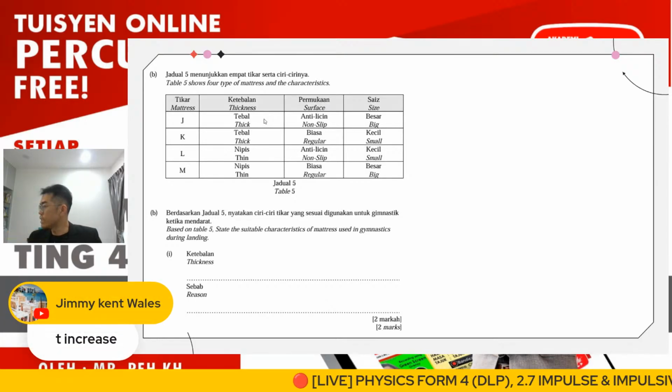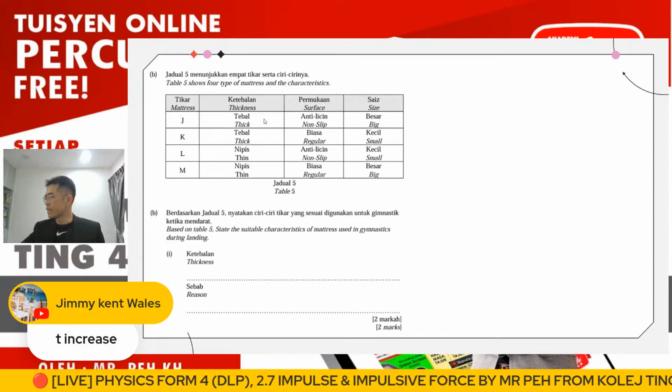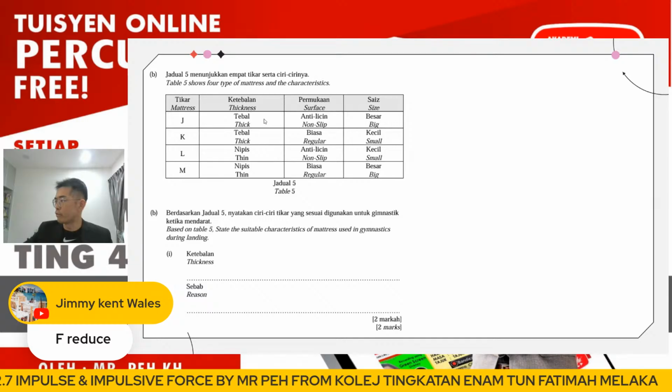Yes, the answer is t. Oh, this one is just one, right? Yes, t increases, then F will be reduced. Yes, for bending the leg. Okay, so thank you for the response from Jimmy.